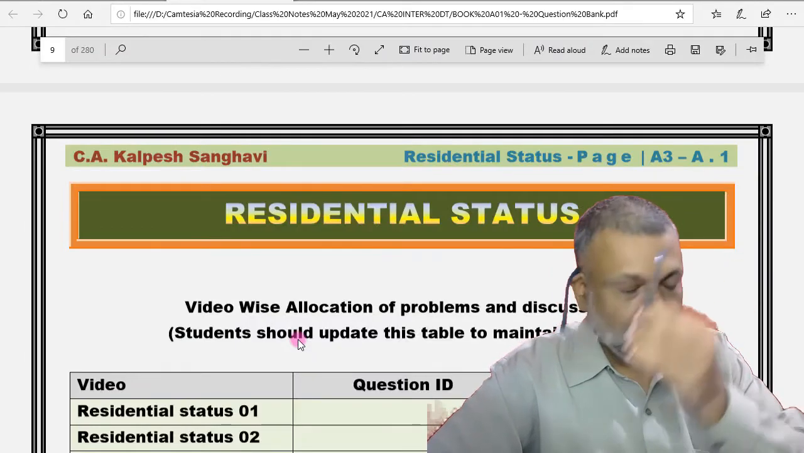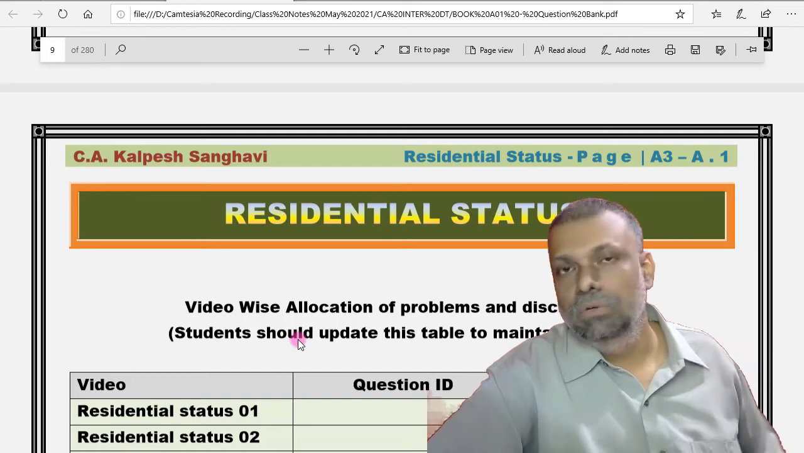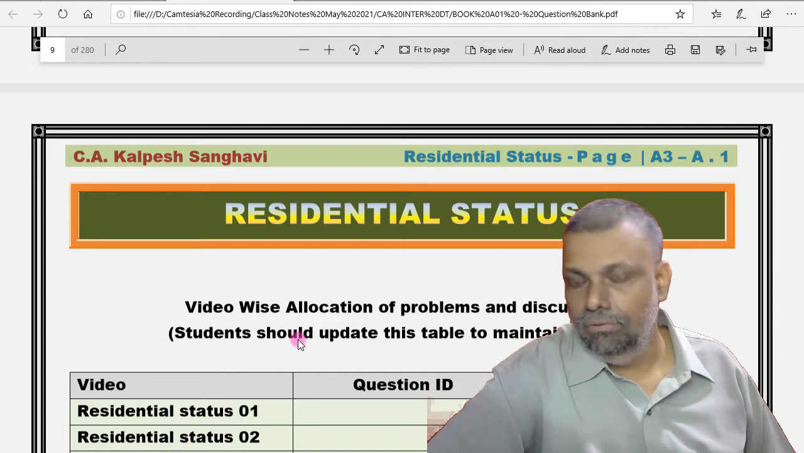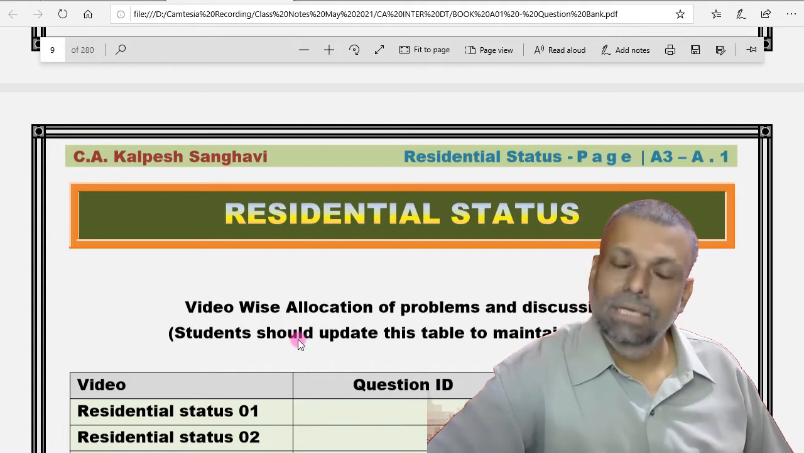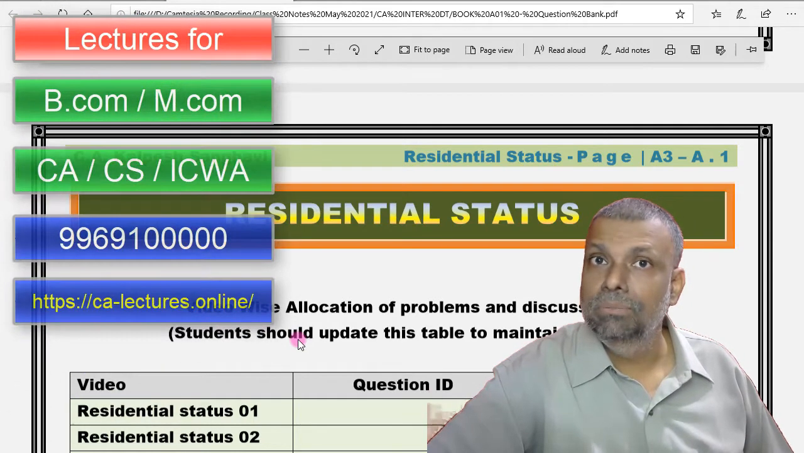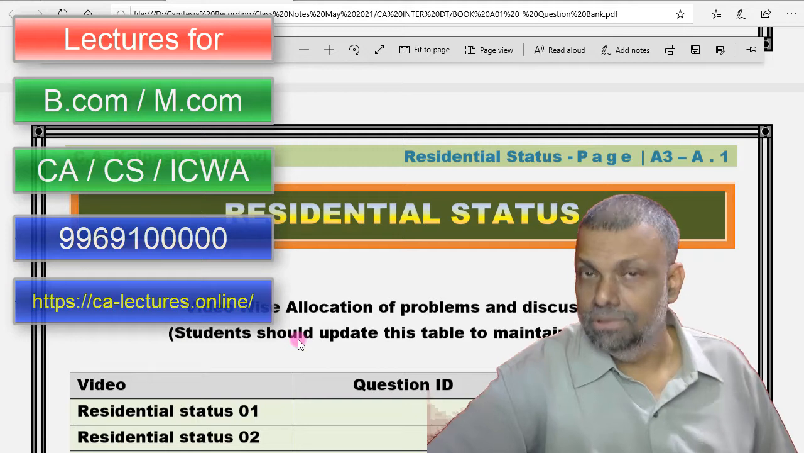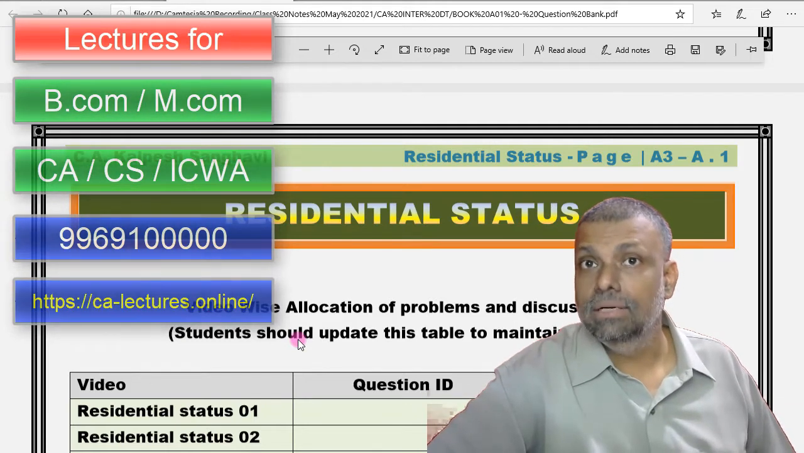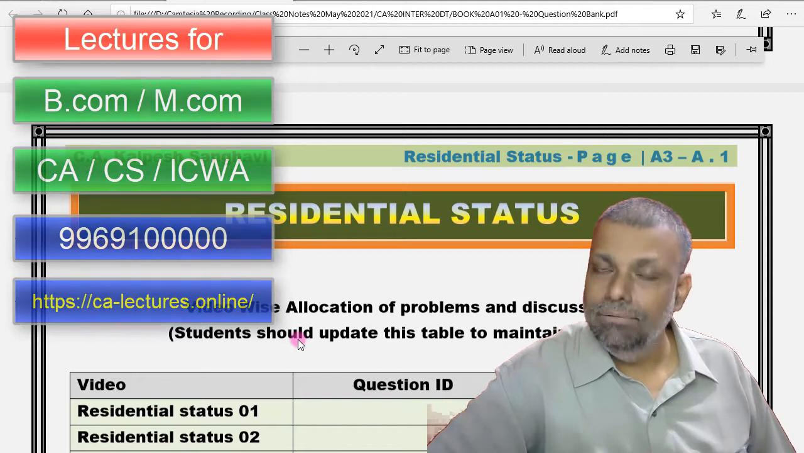Welcome friends, and now let us start with the discussion with respect to some of the questions on the residential status of an individual. Before I go ahead, let me tell you that the residential status of an individual has different provisions, HUF has different provisions, companies different. So for different types of persons, there are different provisions. Okay, so don't mix them. Right now, we are discussing only the residential status of an individual.